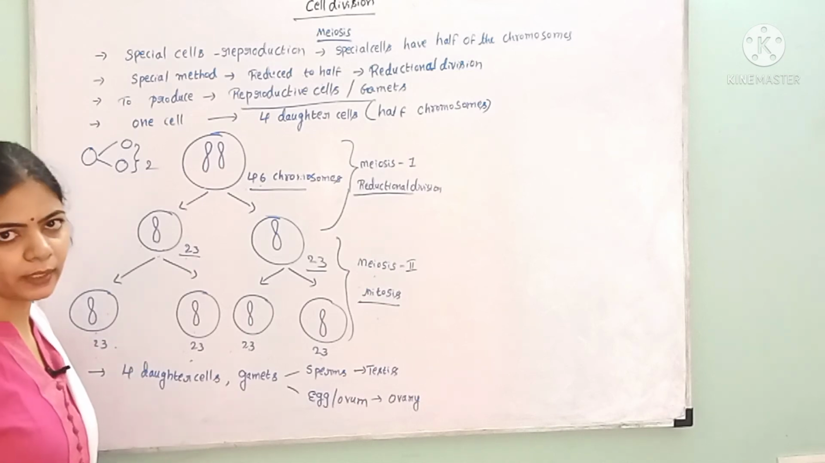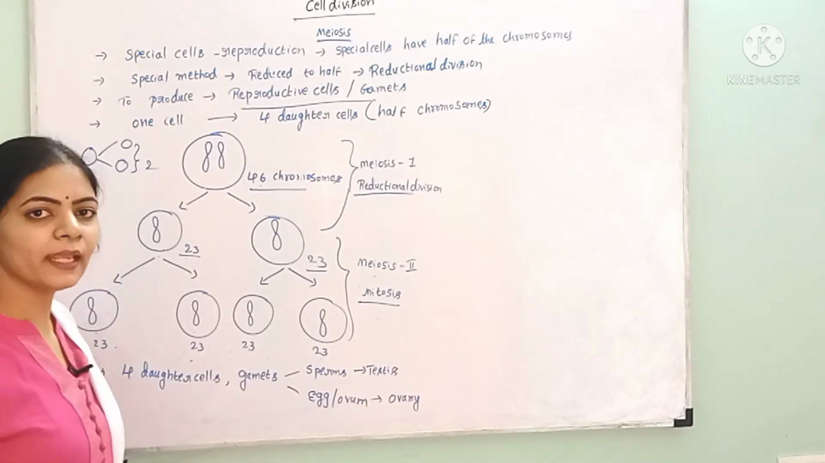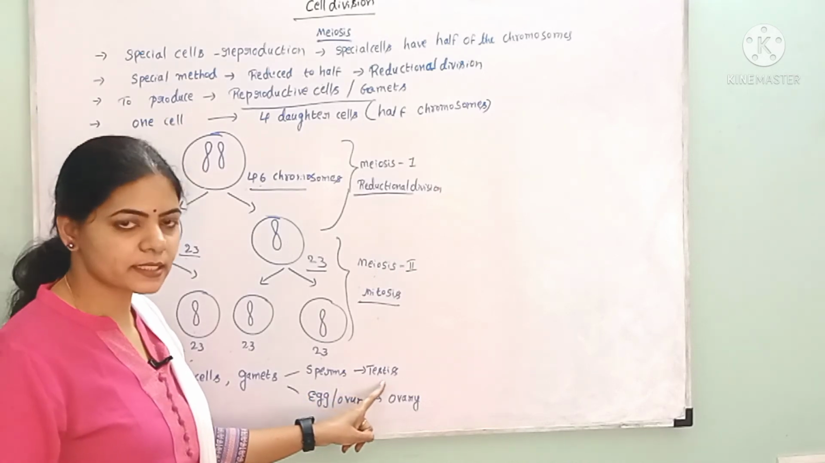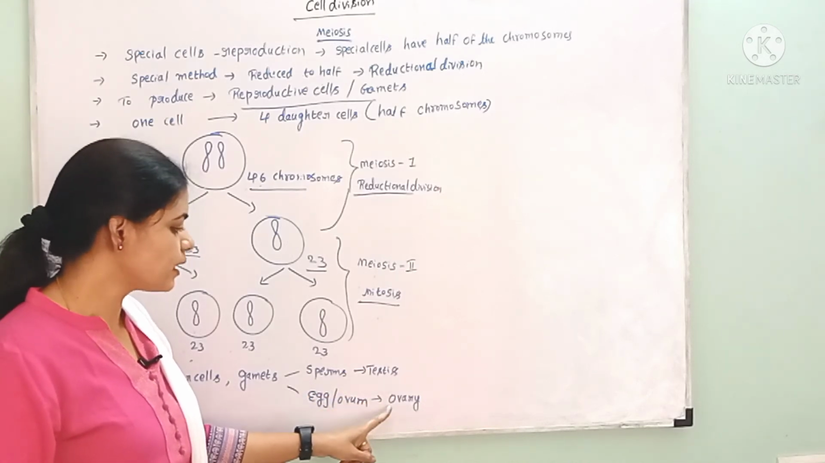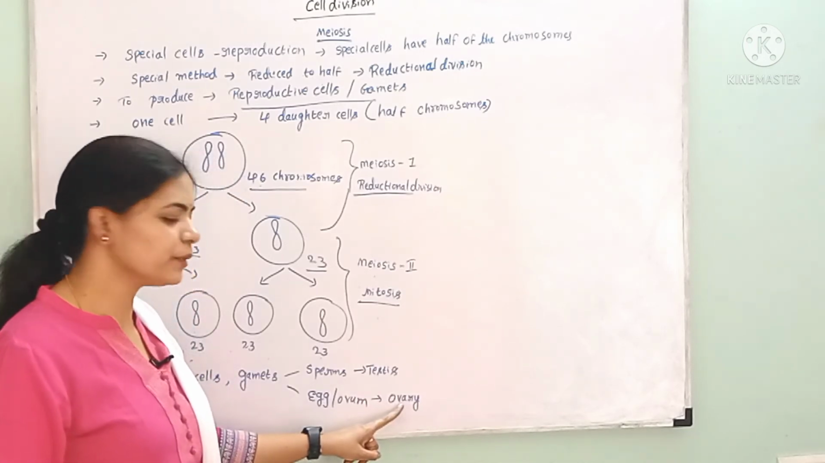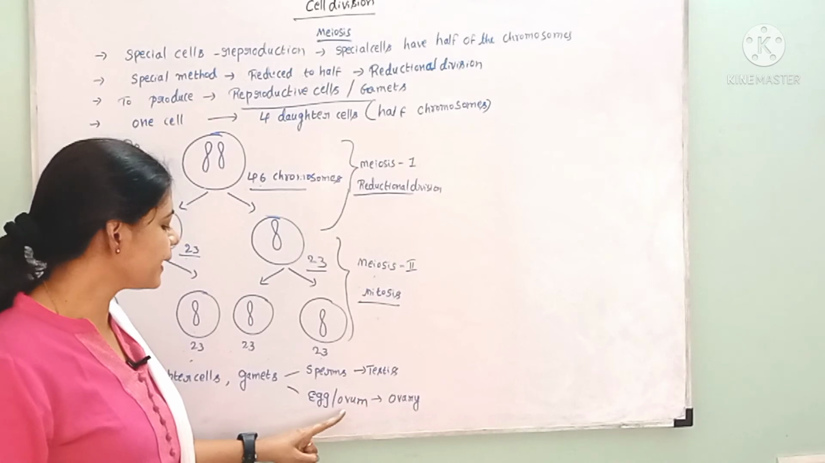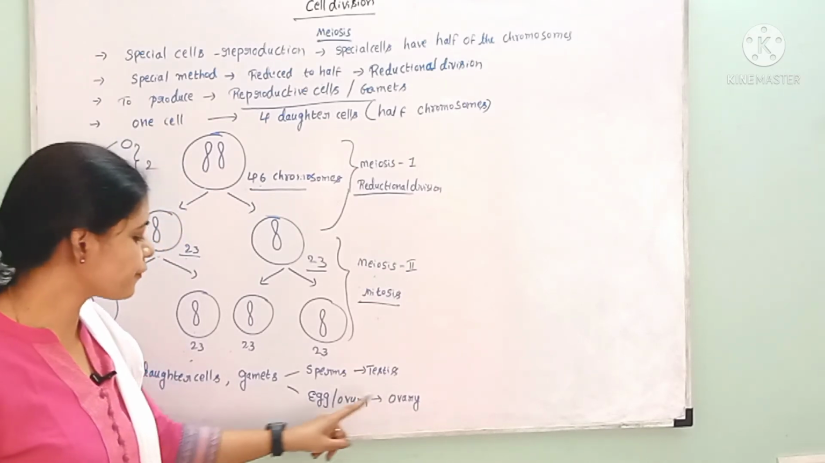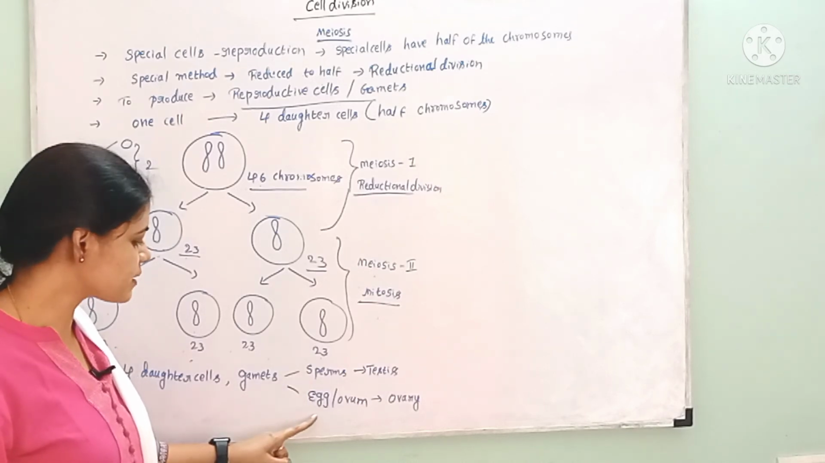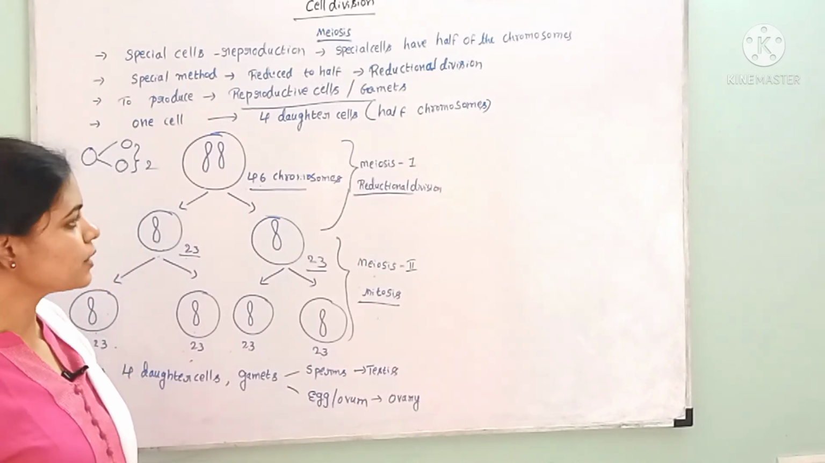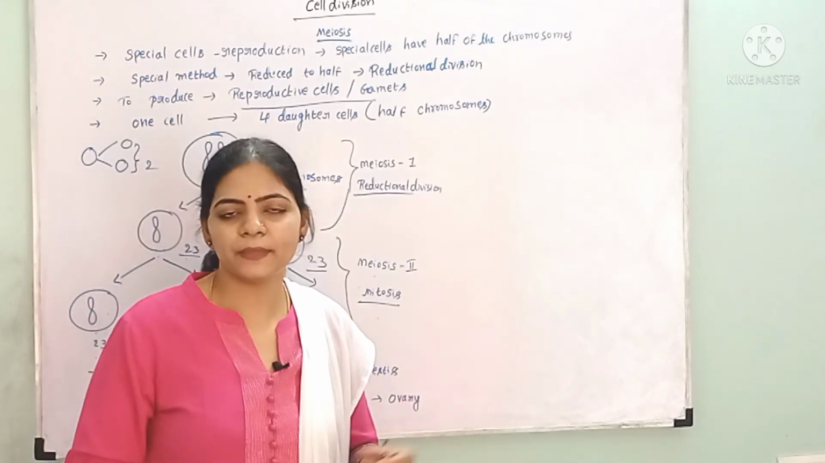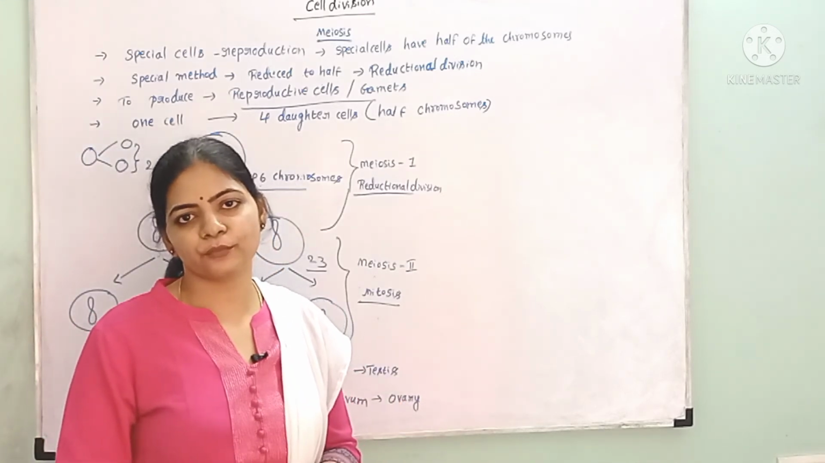If we see in human beings, we have male gametes and female gametes. The male gametes are produced in the testis. The meiosis process occurs in the testis, and in the female body, in the ovary, the meiosis process occurs and we will get the female gametes, the egg. The male gametes are the sperms, and the female gametes are the egg or ova. So why do we require the gametes to have half the number of the chromosomes?